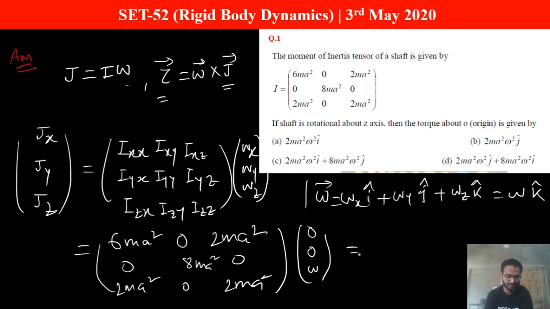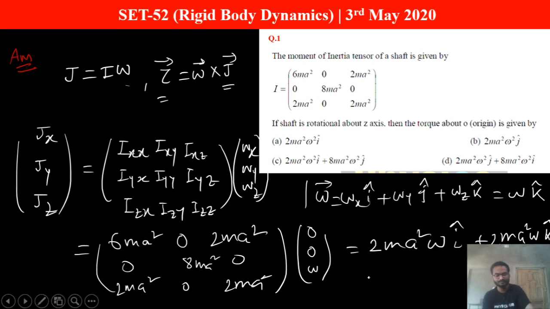If you evaluate this, you get J equals 2 m a squared omega i cap plus 2 m a squared omega k cap. Now we have found J, so the torque value becomes tau equals omega cross J.